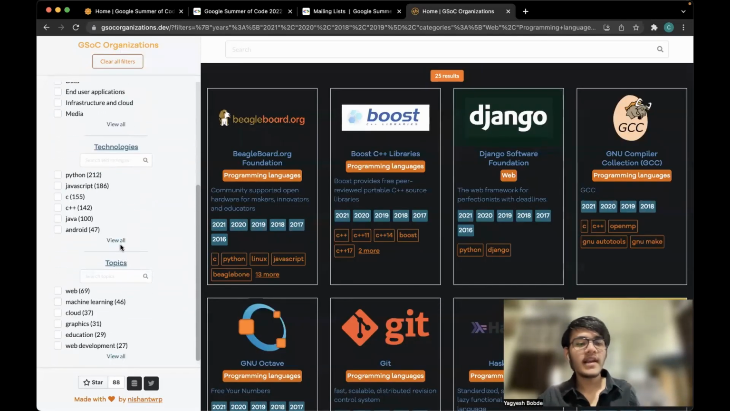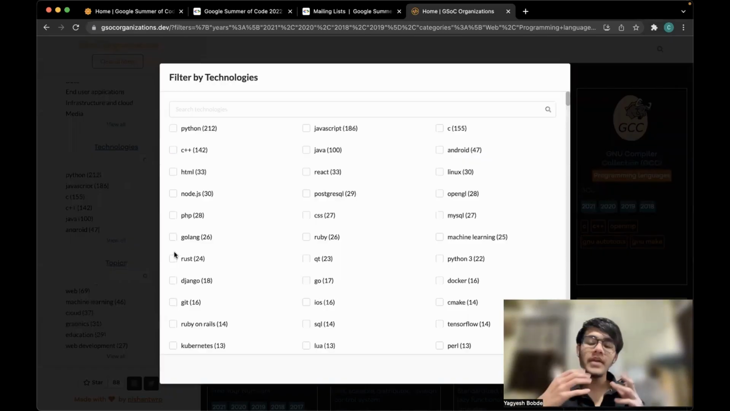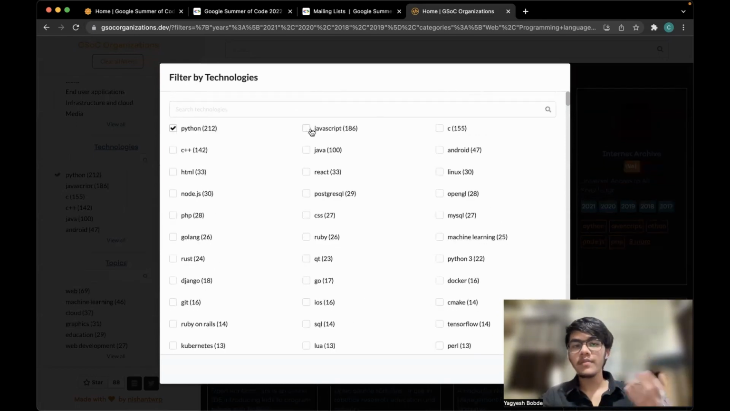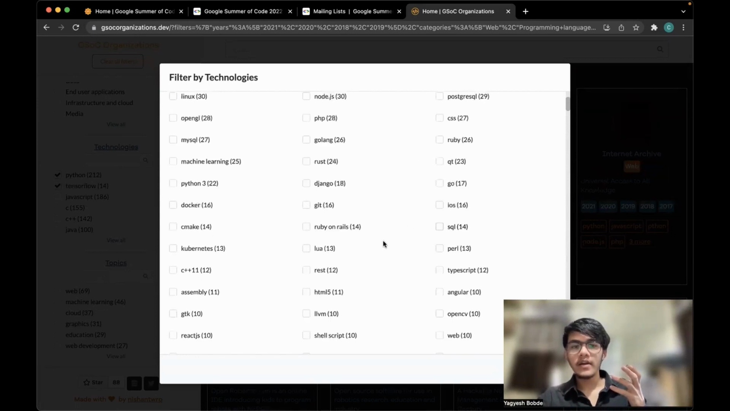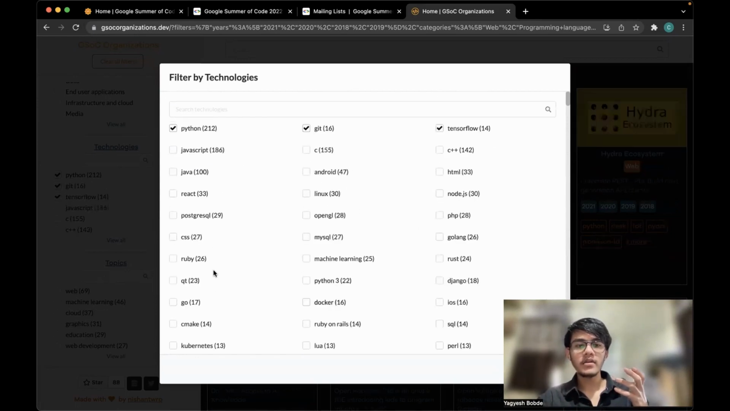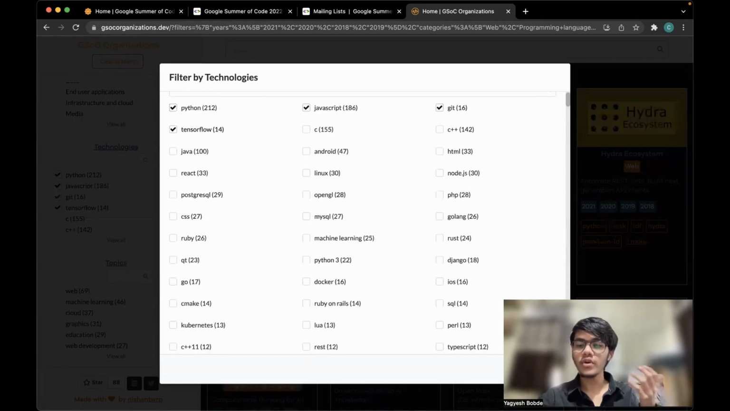Other than that, select the technologies. Technology is basically all the languages and all the frameworks that you know how to use. So I know Python, I know JavaScript, and you can select anything. All right, so I can select TensorFlow, Git, JavaScript. You can select as many as you want, but make sure you know how to use them.